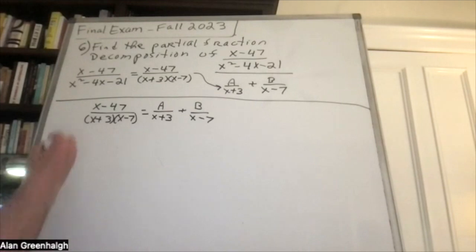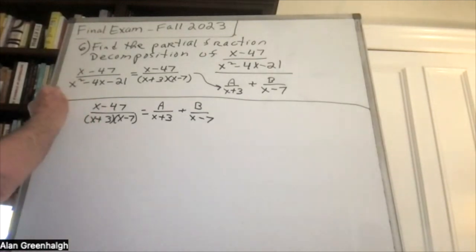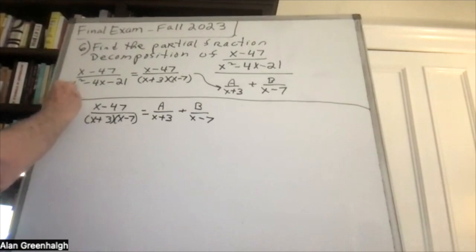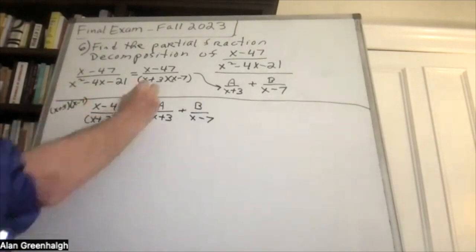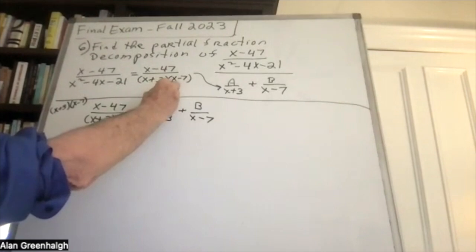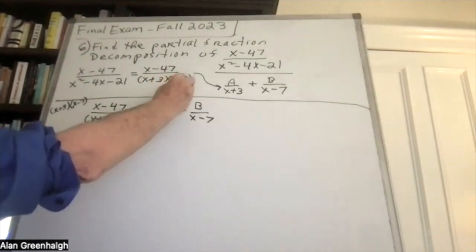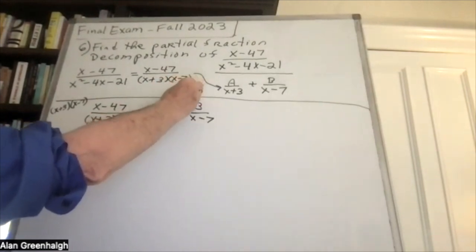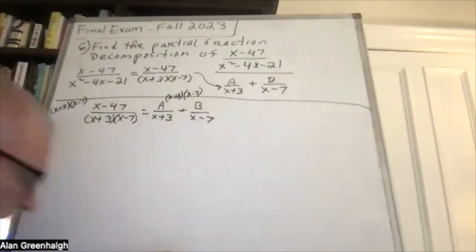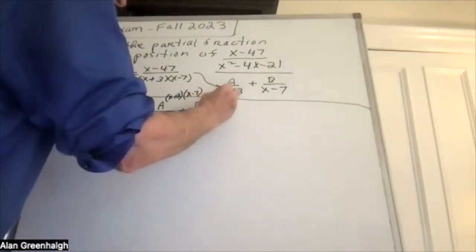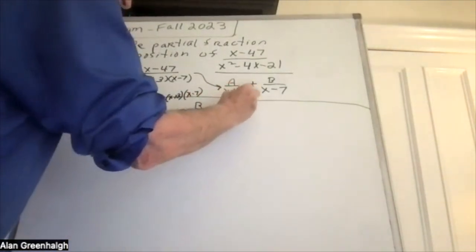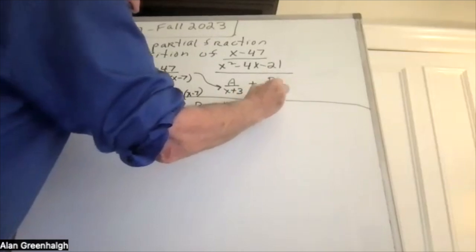All right, so let's multiply by the least common multiple, which is x plus 3 times x minus 7, on each term.